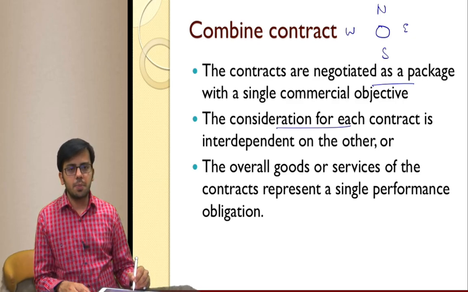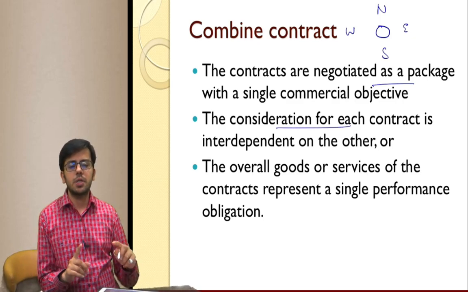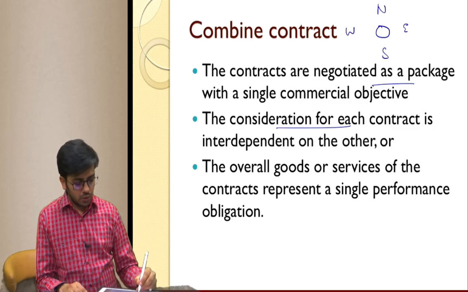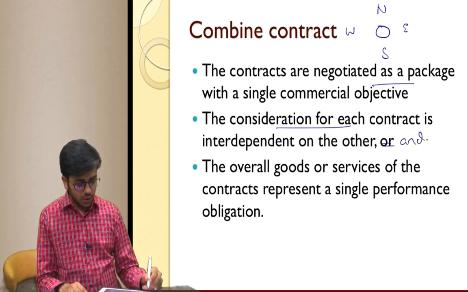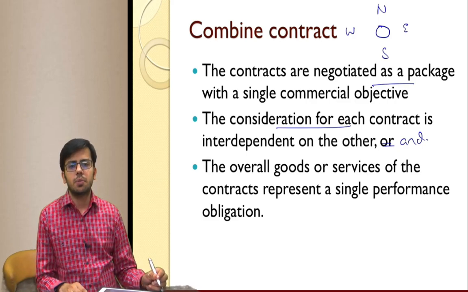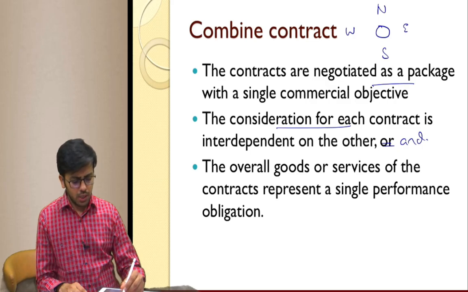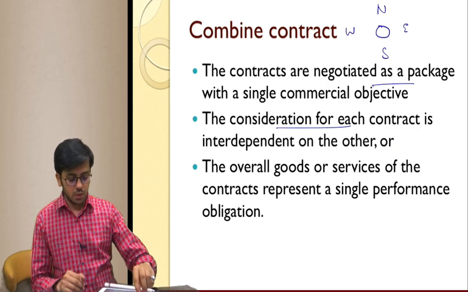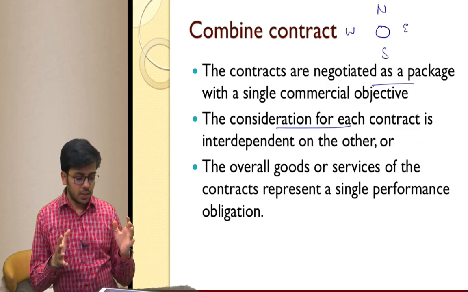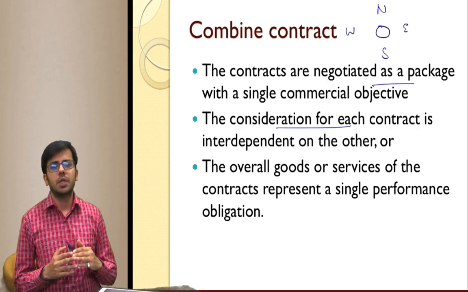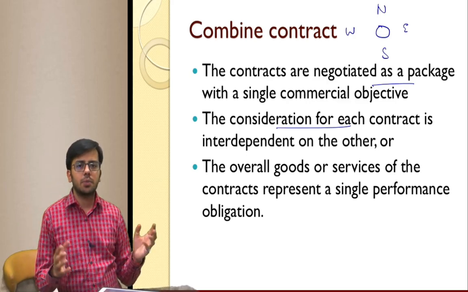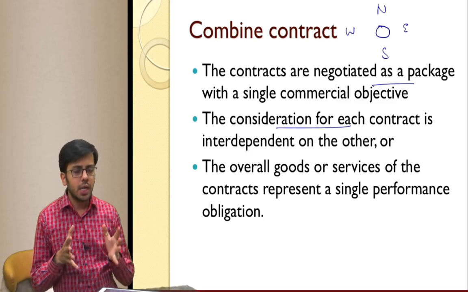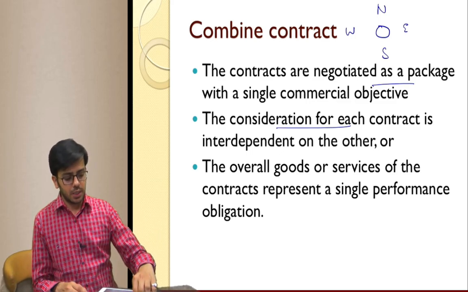Consideration is interdependent. Consideration of one contract depends on the other, and actually here it is written, or it is, overall cost of the contract represents a single performance obligation. Okay, no, this is not "and", this is "or", sorry, my mistake. Or the overall contract represents a single performance obligation. Though there are multiple contracts, all these contracts combined together actually show there is a single performance that is to be done.